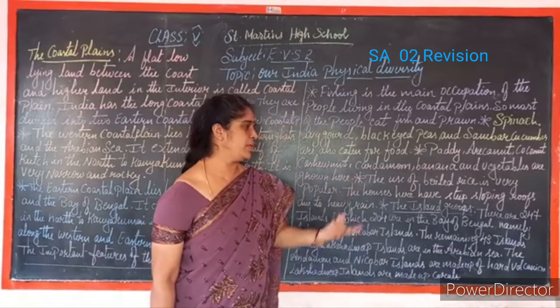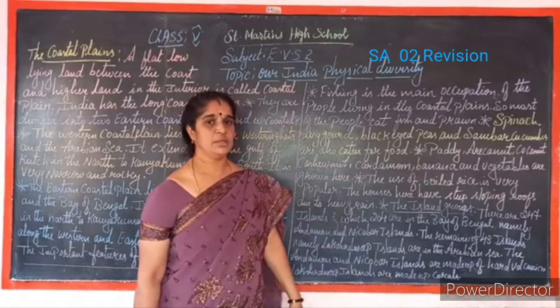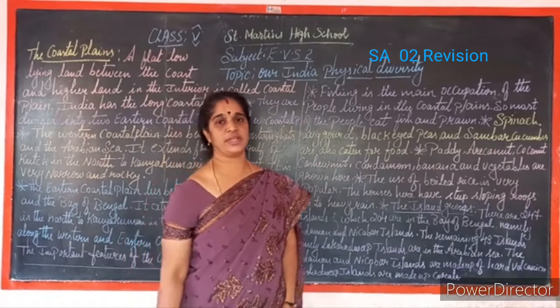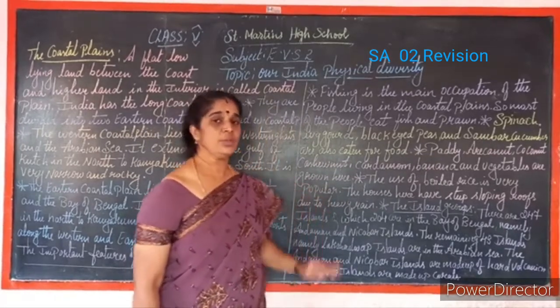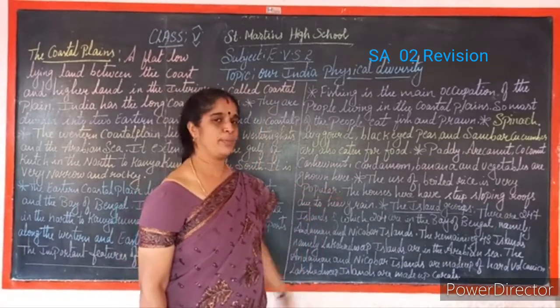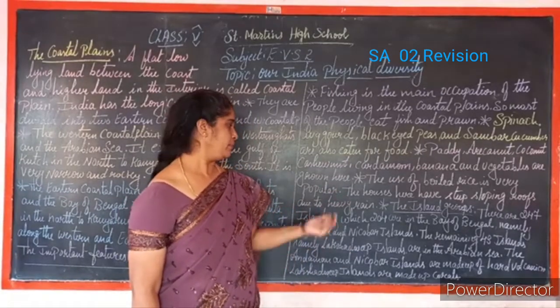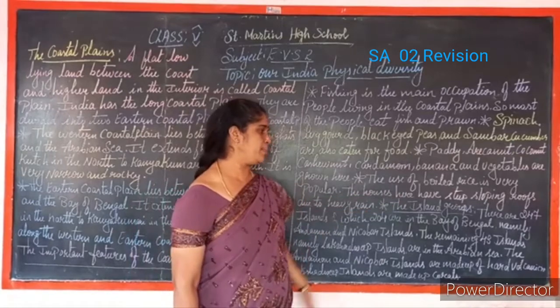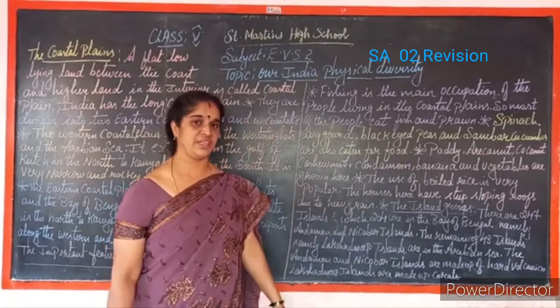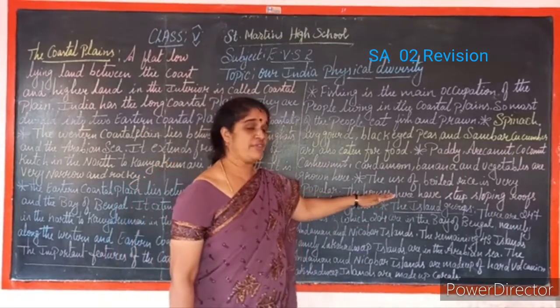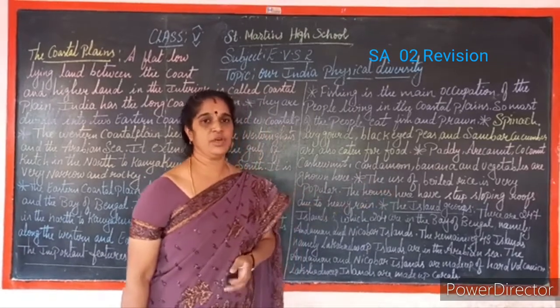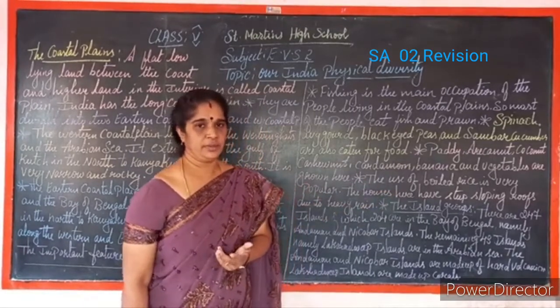The use of boiled rice is very popular. Boiled rice, what will you say? Kuchchigi akki in Kannada. So this rice is very popular in the coastal plain. The houses here have steep sloping roofs due to heavy rain. When I am explaining this, what will you be recalling, children?